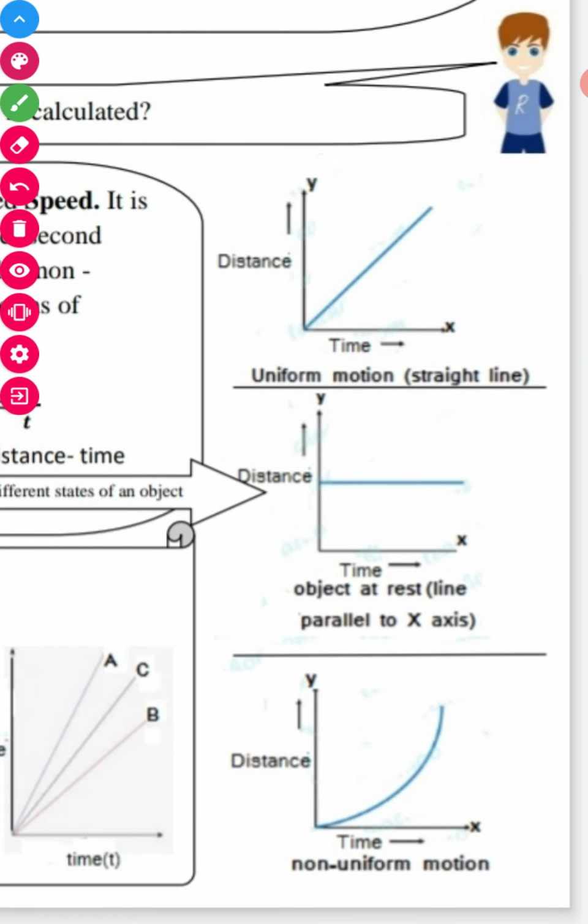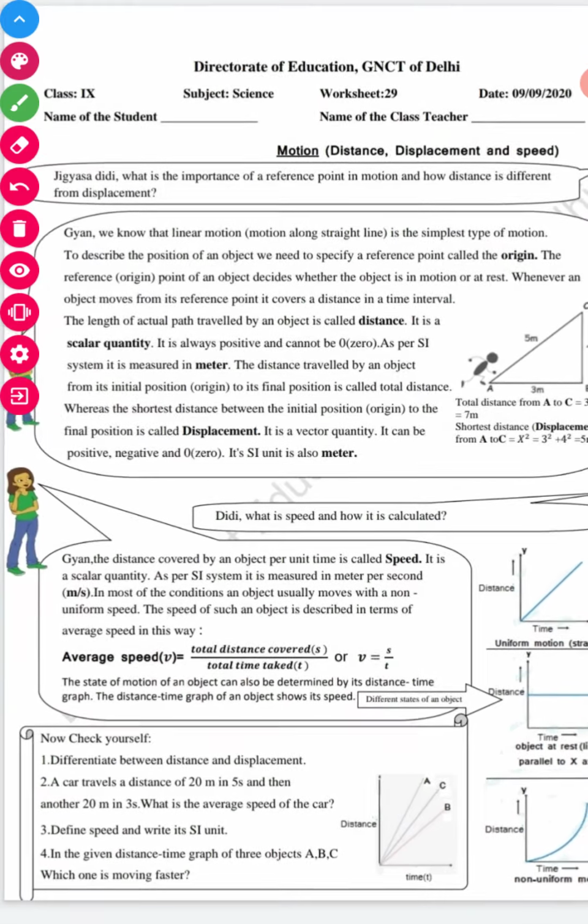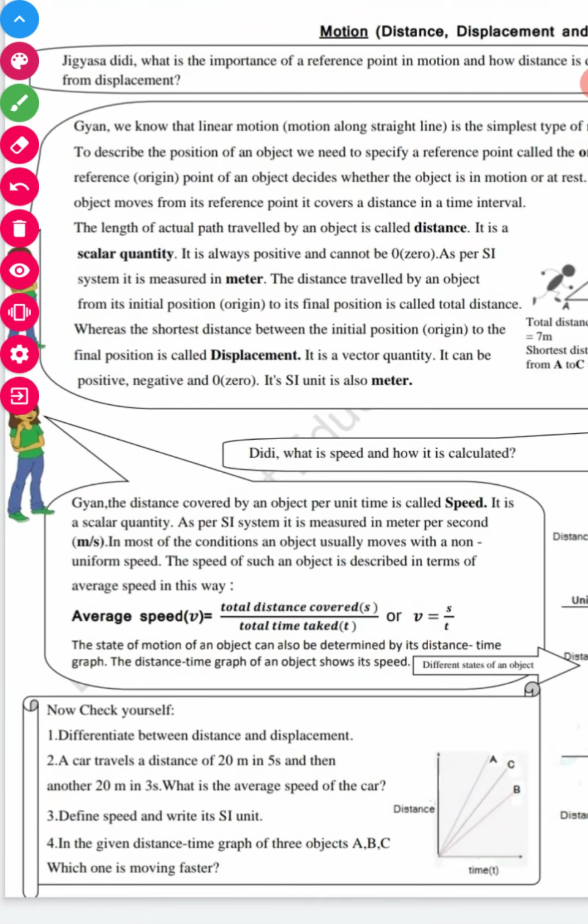Next, students, we have the question answers. This is all about your worksheet. First is the difference between distance and displacement. You can easily write from here. The length of the actual path traveled by an object is known as distance, whereas displacement, the shortest distance between the initial position and the final position, is known as displacement, right?